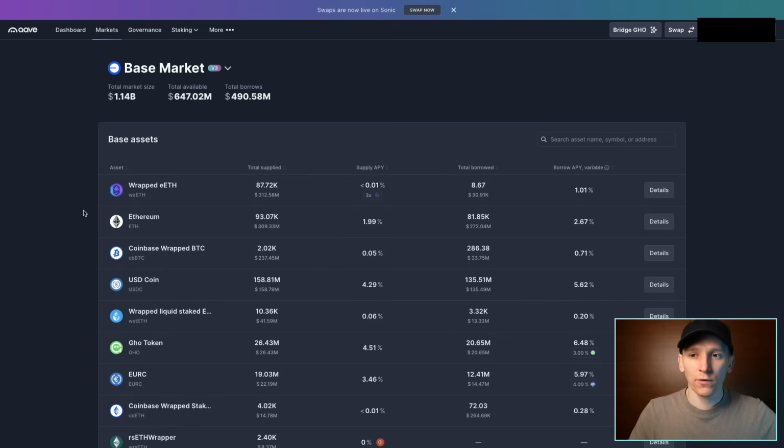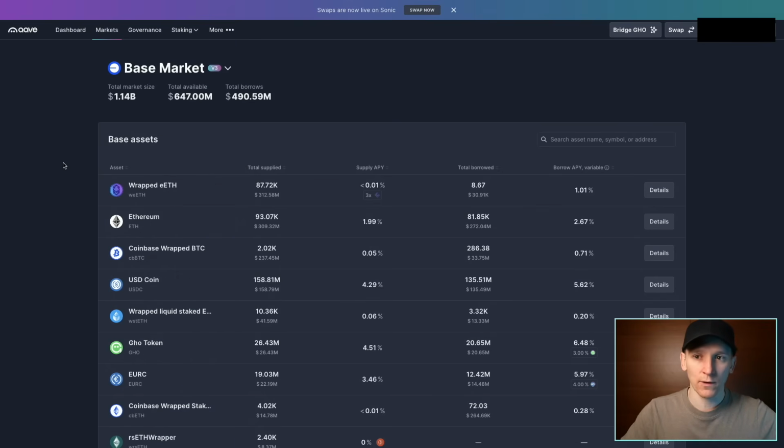Well, if you're using a blockchain, then you can't use real Bitcoin as collateral to borrow against. The reason being is that blockchains are different than Bitcoin, right? So Bitcoin is one blockchain, Ethereum is a different blockchain. You can't put Bitcoin on Ethereum, right? It can't happen. Now, I'm going to show you on Coinbase's network, which is Base, and that's not Bitcoin, and you can't put Bitcoin on there.